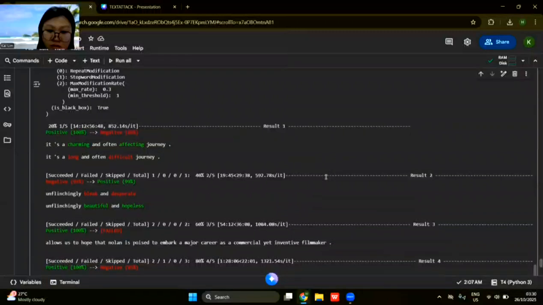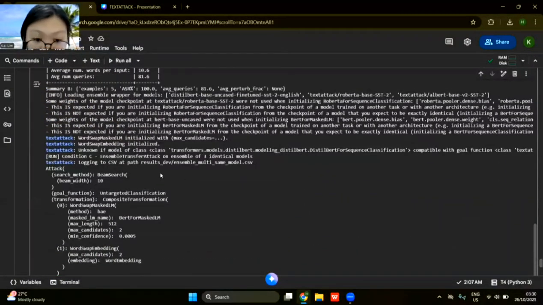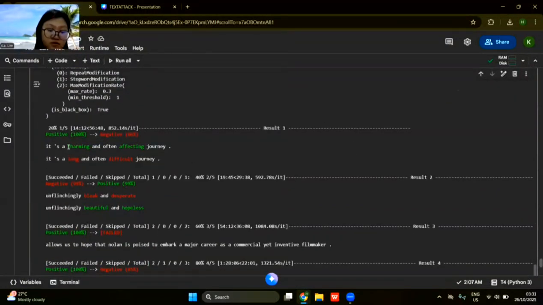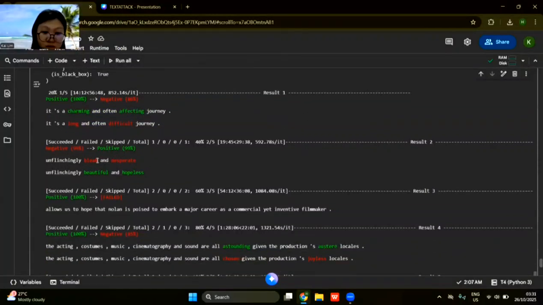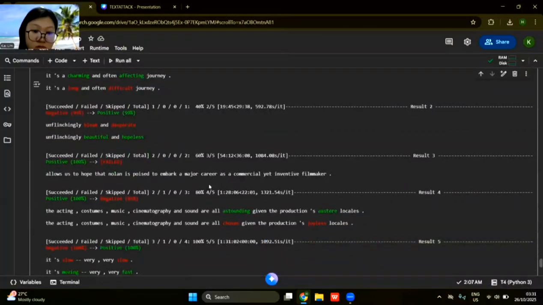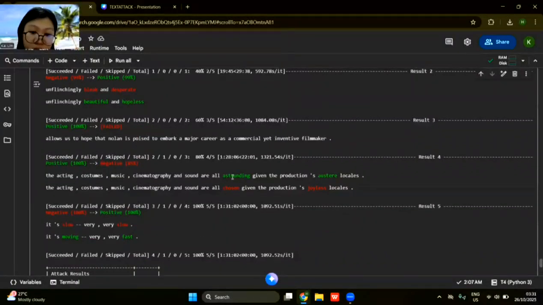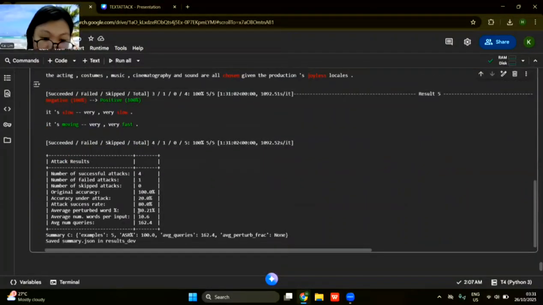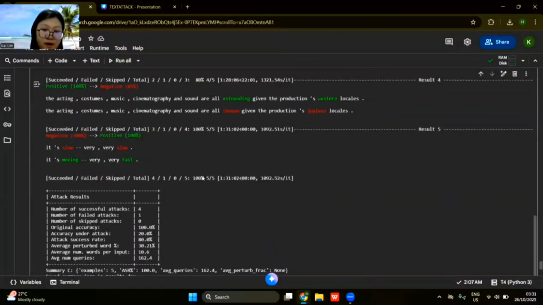And for the ensemble model with 3 different models that I tried, it's performing a lot better: charming, attracting, and long and difficult. Bleak, desperate, it changed to beautiful and hopeless, which makes sense, kind of. It failed on this one. And on astounding and astute, it swapped to chosen and joyless. It's still not performing well, but the success rate is 80%, which is much better compared to a single model.